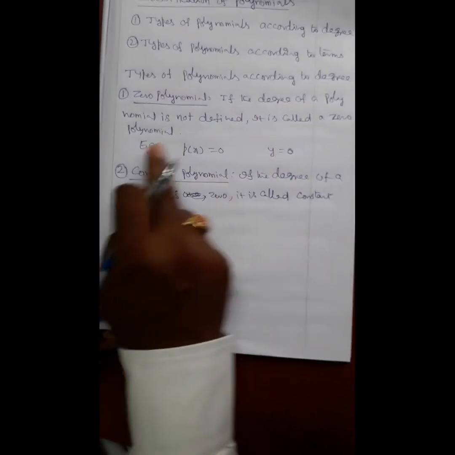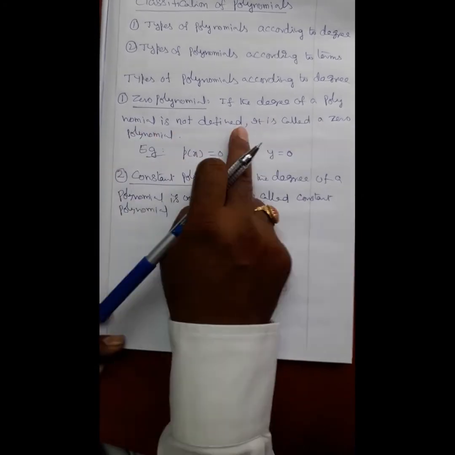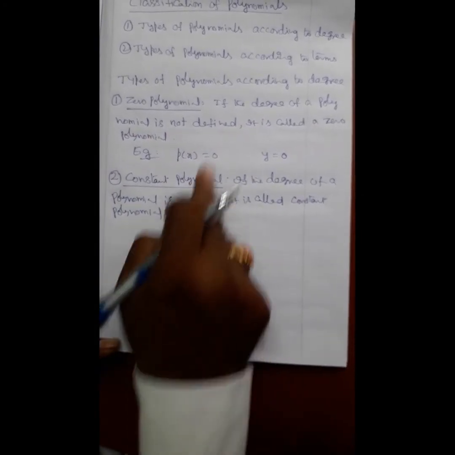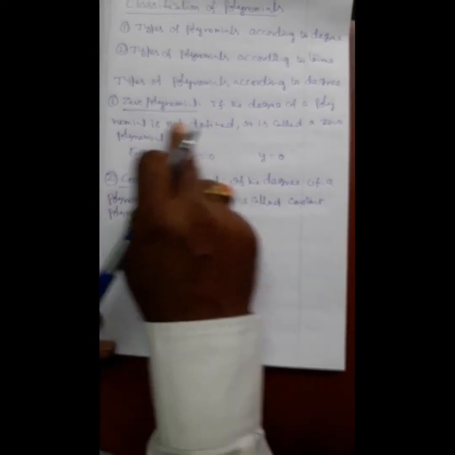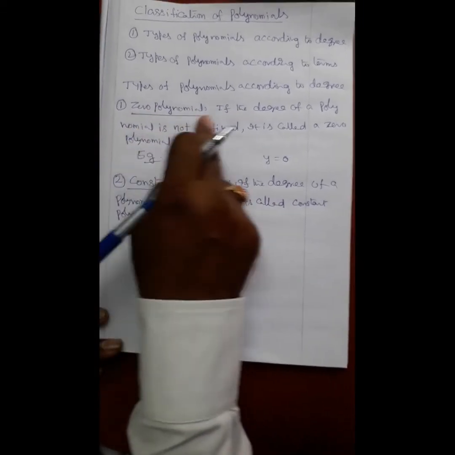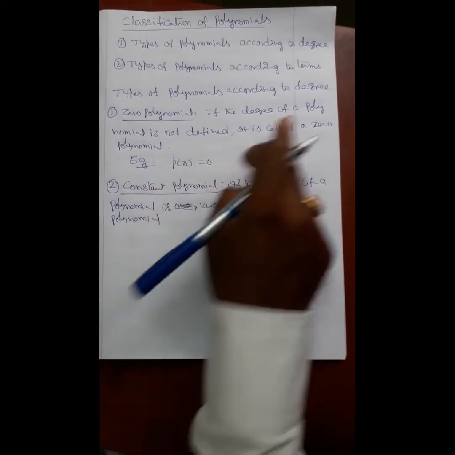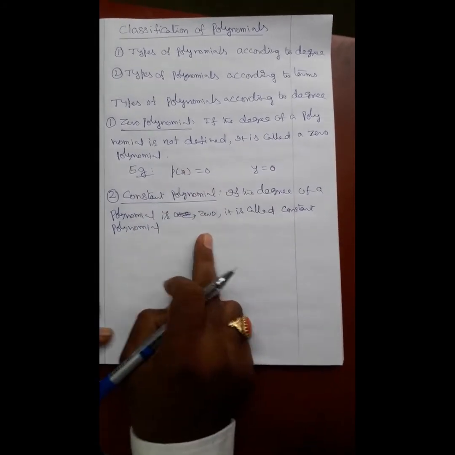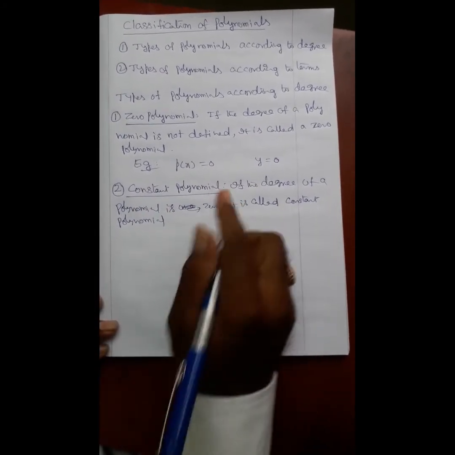First model is zero polynomial. Degree is not defined here. Here degree is 0. That is the main difference between zero polynomial and constant polynomial. In zero polynomial, degree is not defined. In constant polynomial, degree is 0.